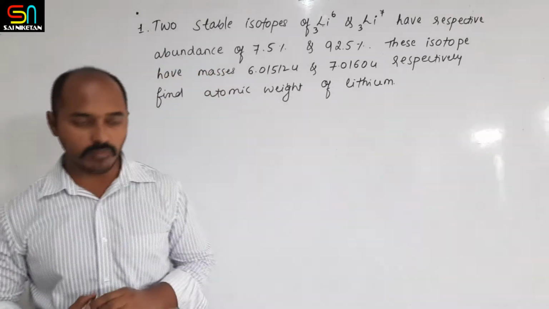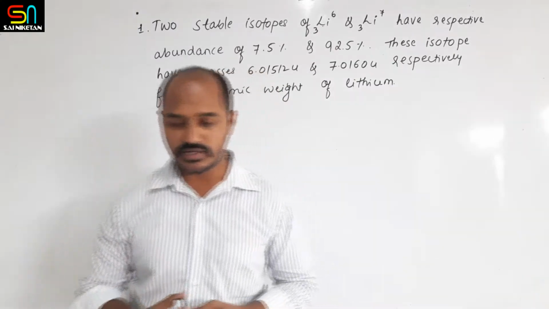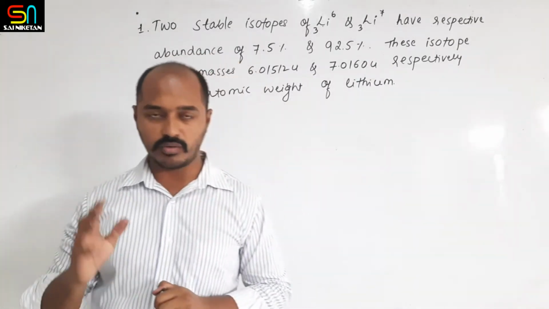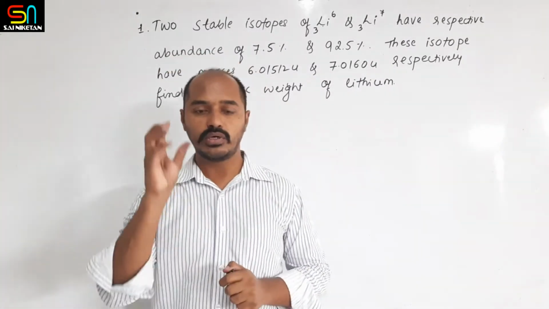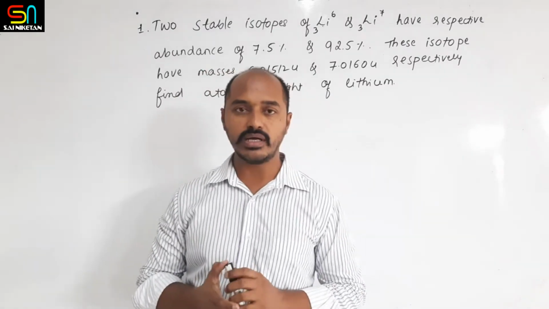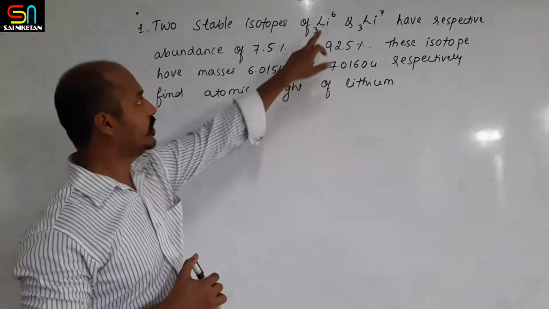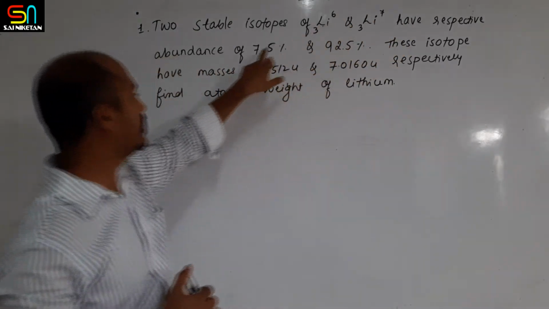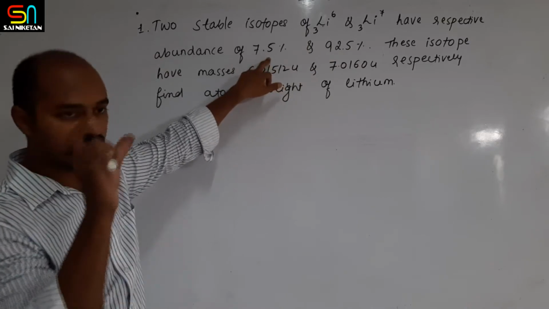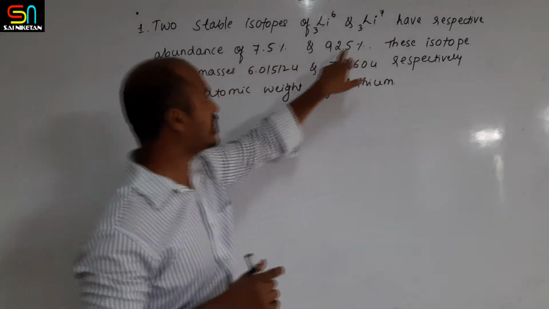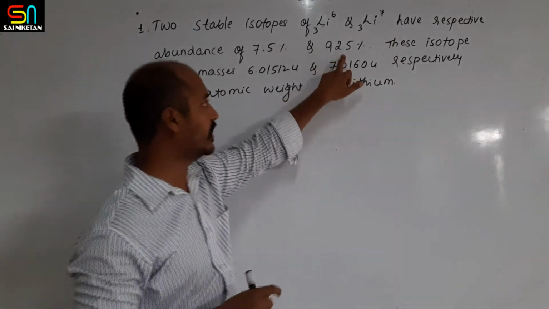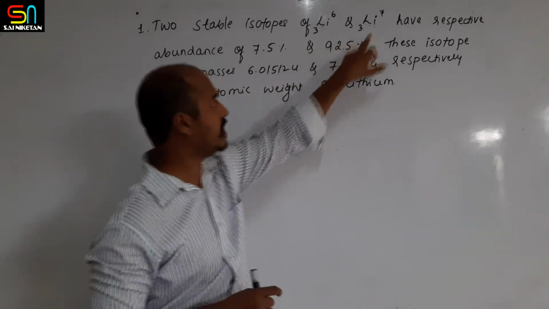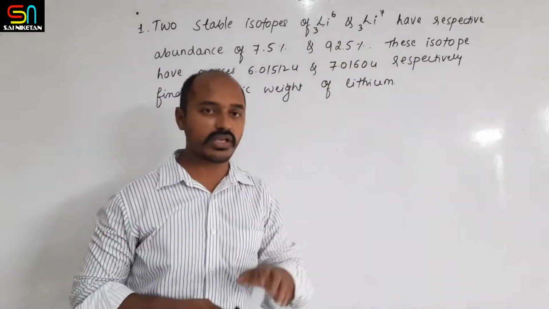See, the problem can be solved easily if you understand the statement. Once you understand the statement, you can solve the problem easily. Here, the lithium material has two isotopes, lithium-6 and lithium-7. Lithium-6 has a percentage of 7.5 in that material, and lithium-7 has 92.5%. Also, lithium-6 has this atomic mass and lithium-7 has this atomic mass. So let us note down the given things first.